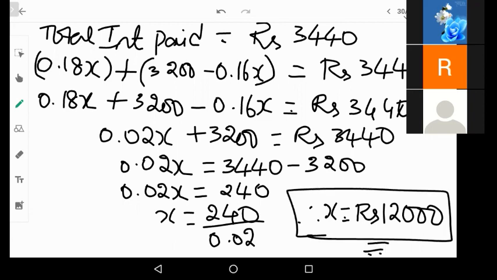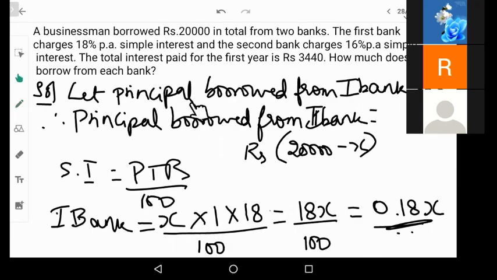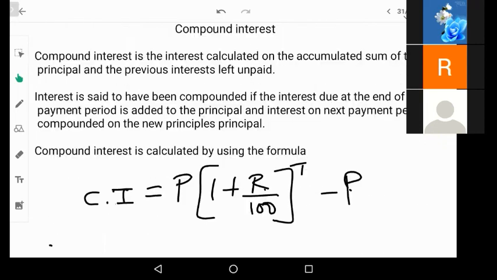Now we have to write the conclusion. Now what was x that we derived? The principal of the first bank was x. Correct? So we have found out x to be 12,000. Now let us find out the principal of the second bank also. So going to the conclusion part.